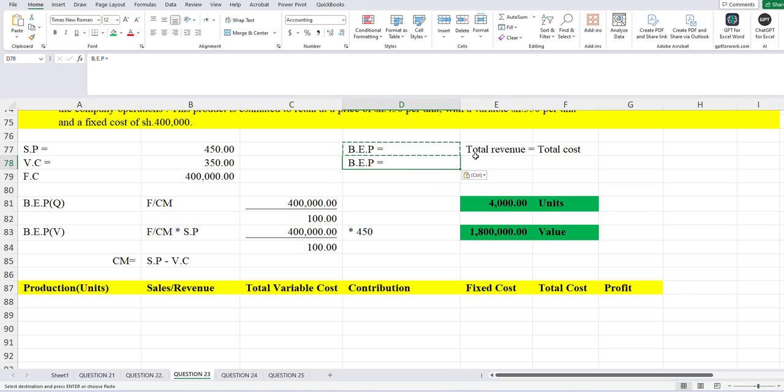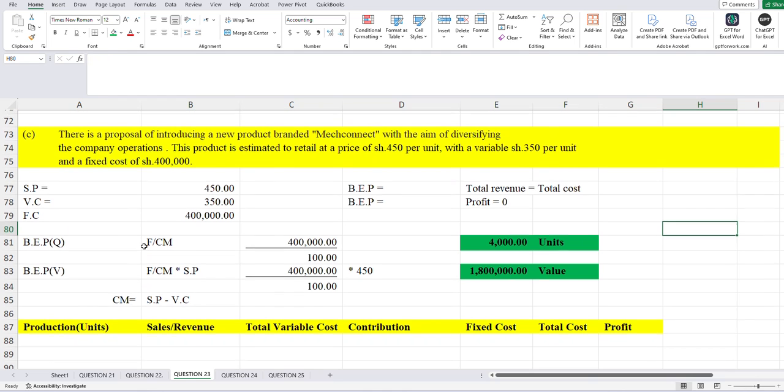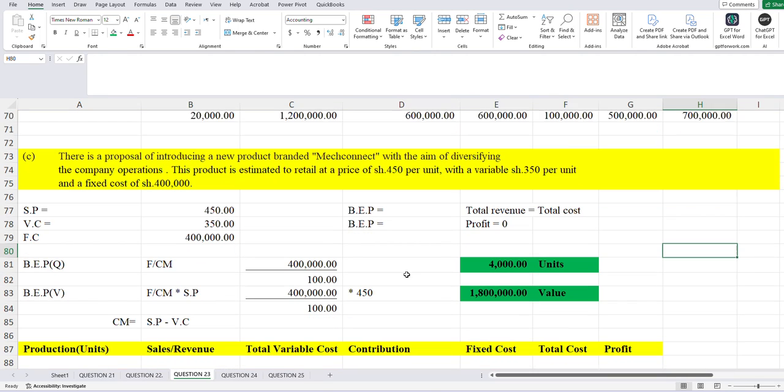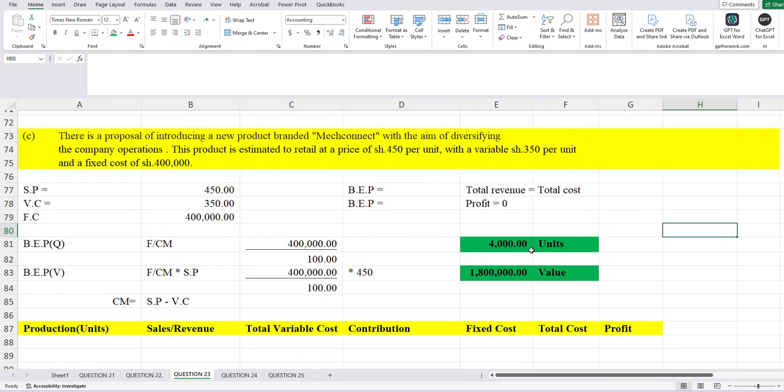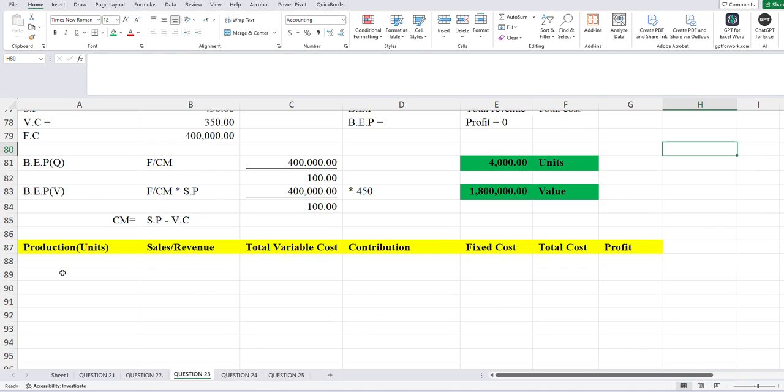At this point, our profit is equal to 0. You see, these are what we should be having. So once I have that, I just come and have our range, because we know very well by our computation that break-even point will be 4,000 units, right? So we take 1,000 units.